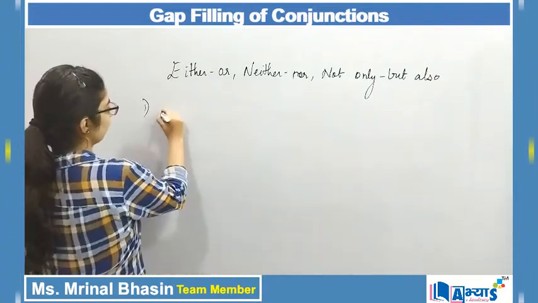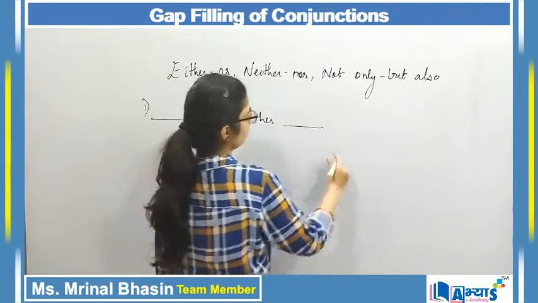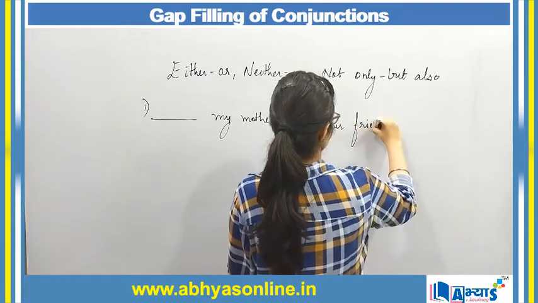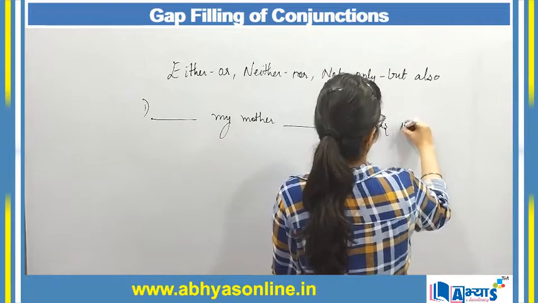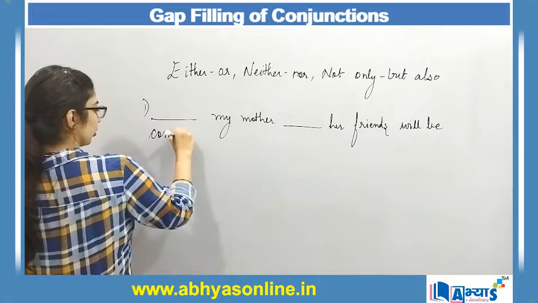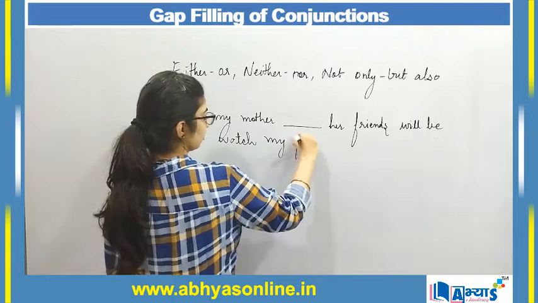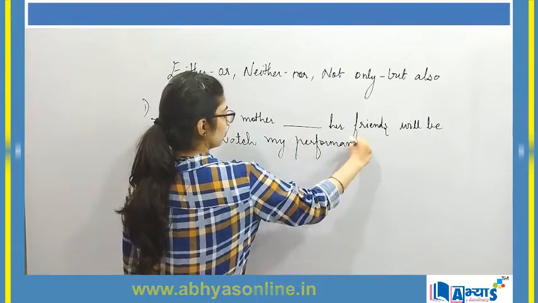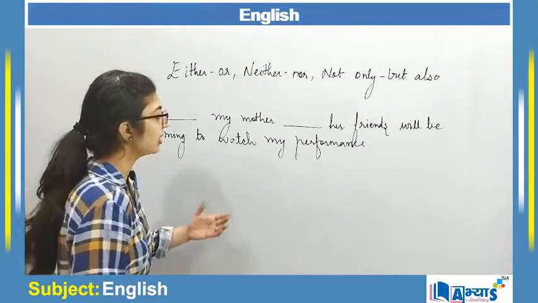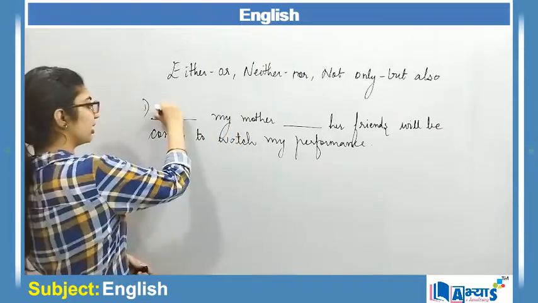First is: dash my mother dash her friends will be coming to watch my performance. Here I can make use of either my mother or her friends will be coming. That will be the correct use.